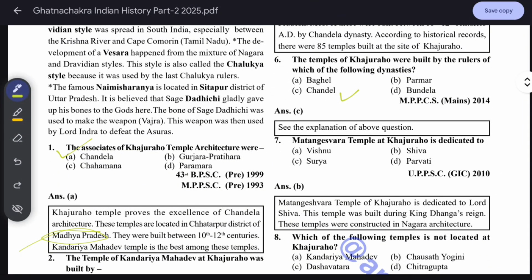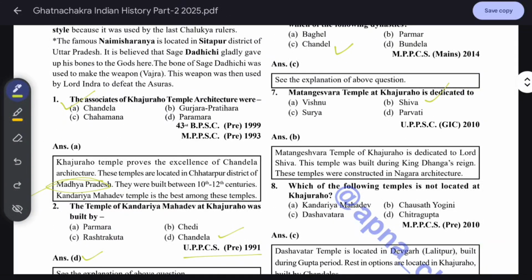Matangeshwar temple at Khajuraho is dedicated to Shiva. Matangeshwar temple of Khajuraho is dedicated to Lord Shiva. This temple was built during King Tangaj's reign. These temples were constructed in Nagara architecture.